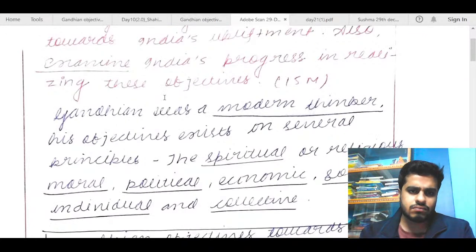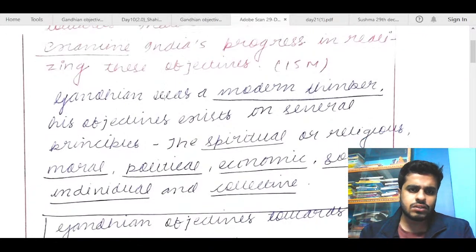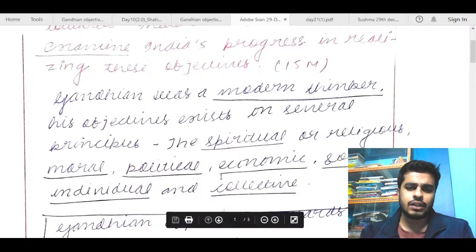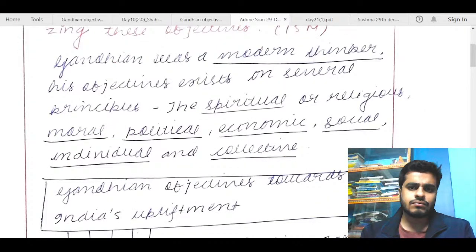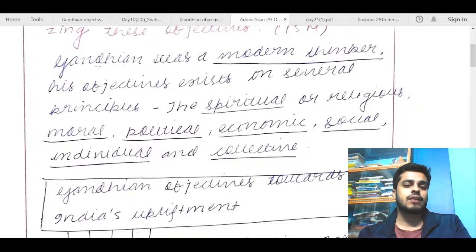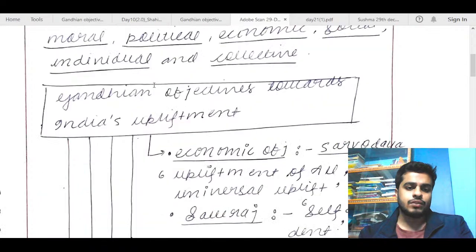Gandhian. He is a modern thinker. His objectives exist on several principles: the spiritual, religious, moral, political, economic, social, individual, and collective. So these first two words, Gandhian, you can replace with Gandhiji or Mahatma Gandhi. I think the first word is not quite compatible here. So you can improve that. Gandhian objectives towards India's upliftment.